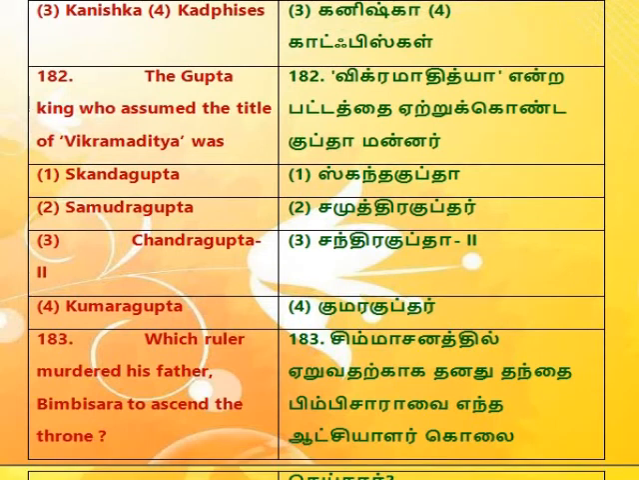181. The greatest Kushan leader who got converted to Buddhism was 1. Kujula. 2. Vima. 3. Kanishka. 4. Kadphises. 182. The Gupta king who assumed the title of Vikramaditya was 1. Skandagupta. 2. Samudragupta. 3. Chandragupta 2. 4. Kumaragupta.